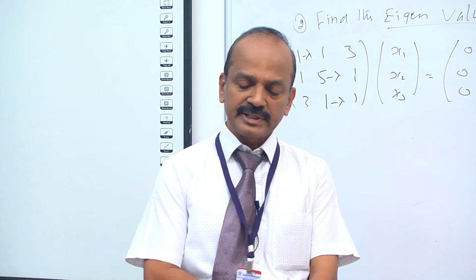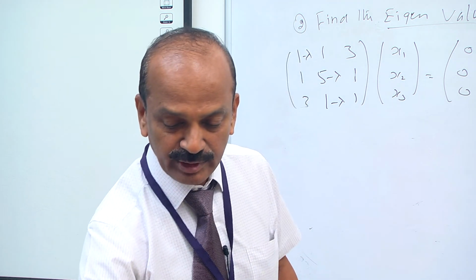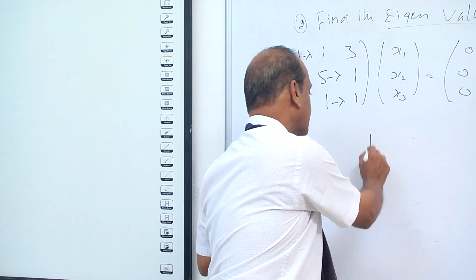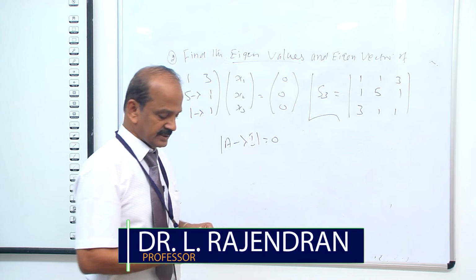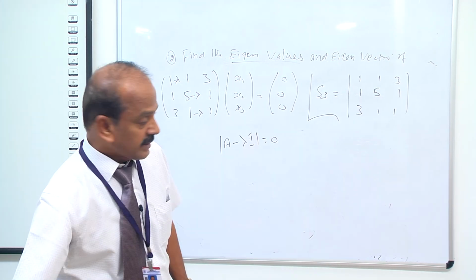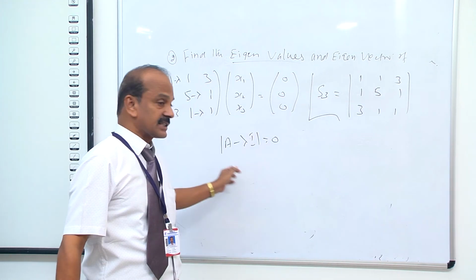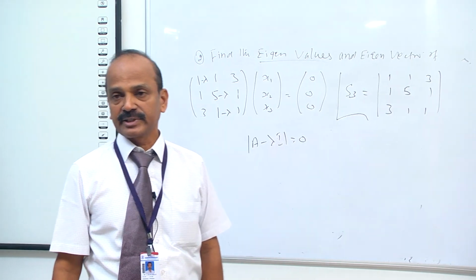What is the meaning of the Cayley-Hamilton theorem? Every square matrix satisfies its characteristic equation, that is, determinant of A minus lambda I equal to 0. This is called the characteristic equation. Every matrix satisfies its characteristic equation. That is nothing but the Cayley-Hamilton theorem.